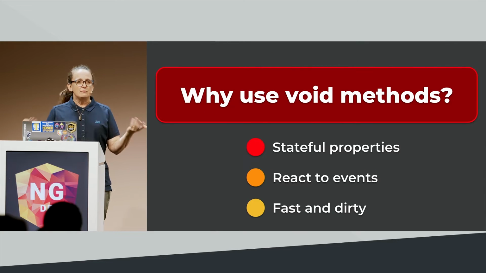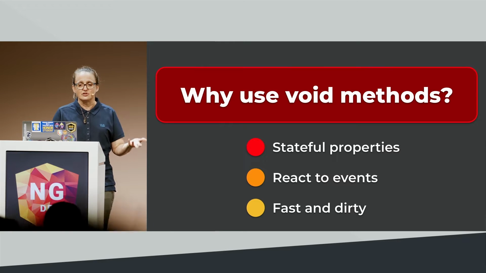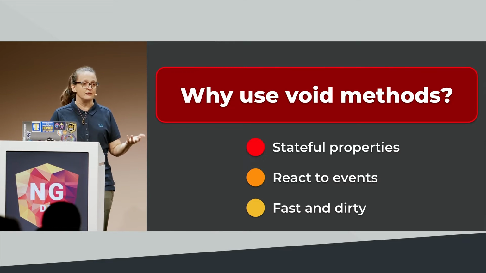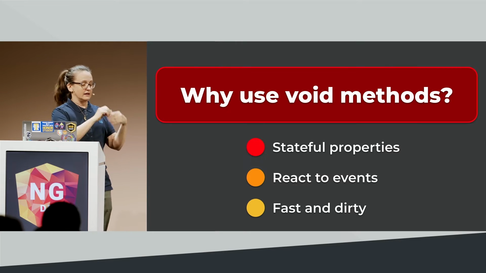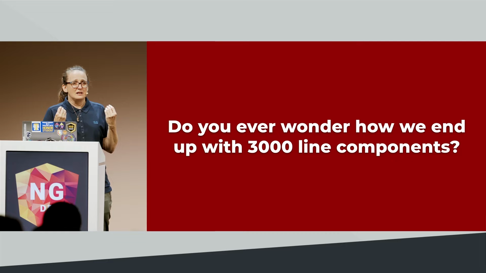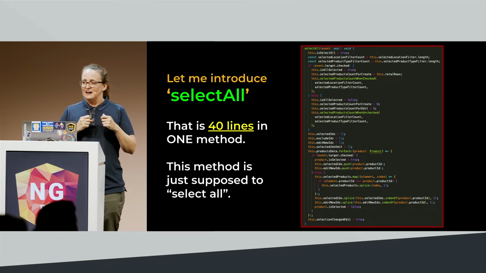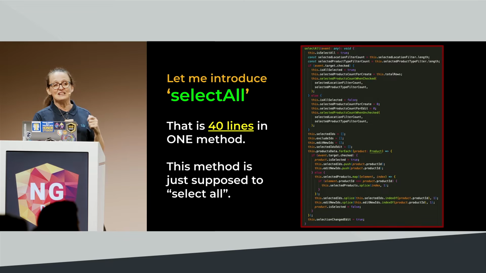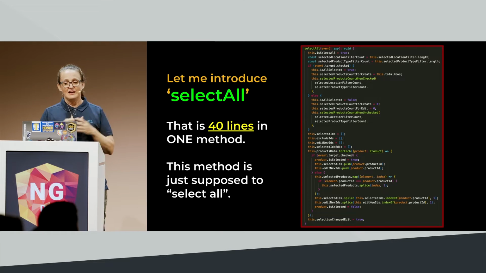So why do people end up using these? Well, it's because we have stateful properties, right? We have to manage that state somehow. We have to react to events. And frankly, it's kind of fast and dirty. It's easy to do it that way, right? I don't have to think very hard. I'm just like, oh, yeah, I've got to add this to this array. I've got to change this flag here. But do you ever wonder how we end up with 3,000 line components? I'm going to introduce you to my friend select all. I found this in a component. This is 40 lines in one method, and all it's supposed to do is select all.